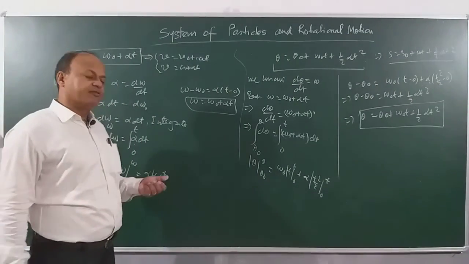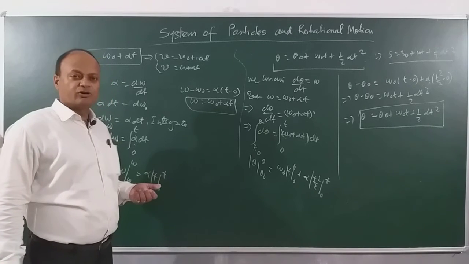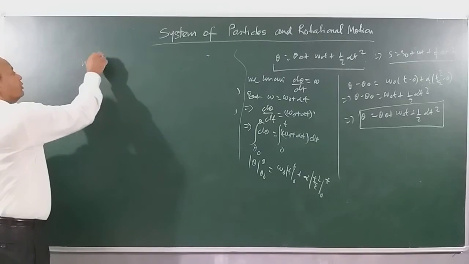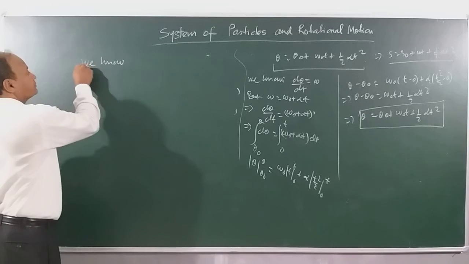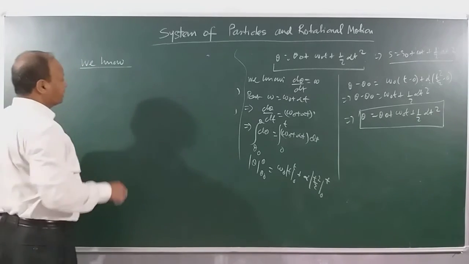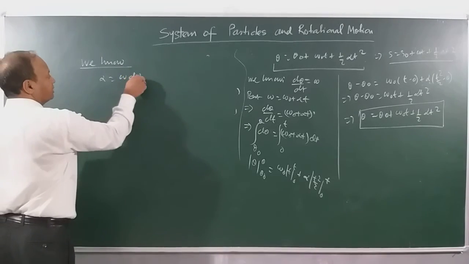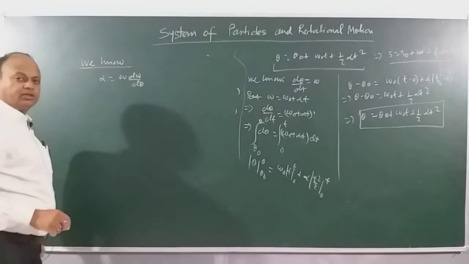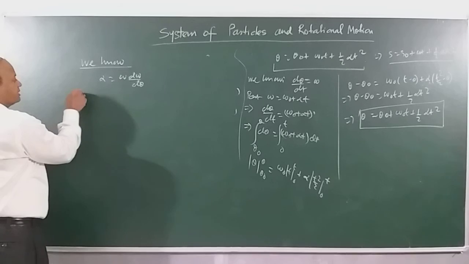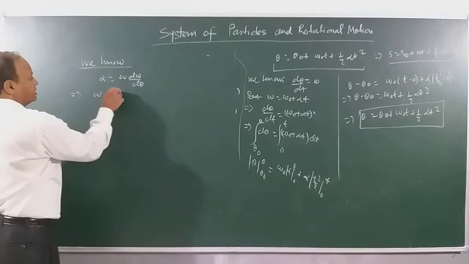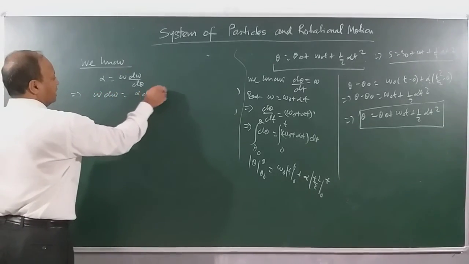And very easily we can derive the third equation also. Okay, we know, already we have done, alpha is equal to omega d omega by d theta. Clear? We can write this as omega d omega is equal to alpha d theta, and we'll just integrate.